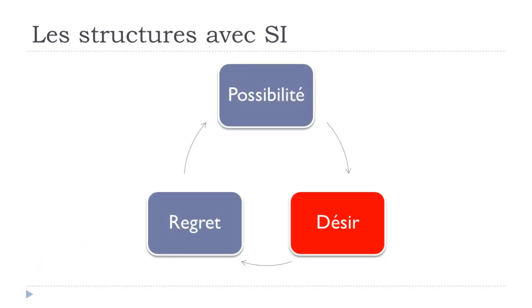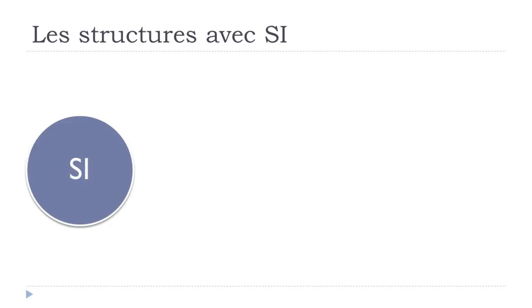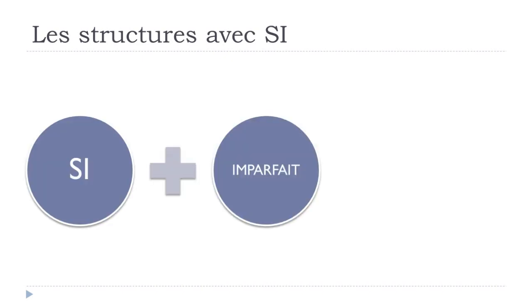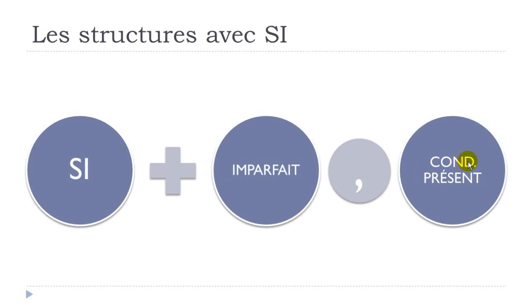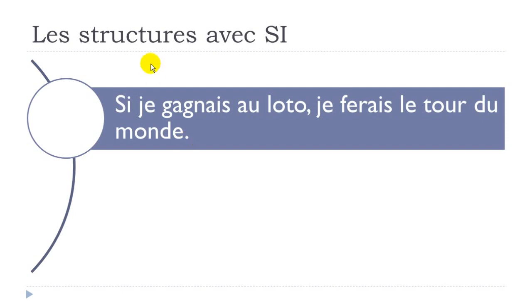Second category, if you want to express the desire, le désir. And then normally, we will use si avec l'imparfait, and it should be followed by le conditionnel présent. Okay? Donc si plus imparfait and then conditionnel présent. Let's take one example here.